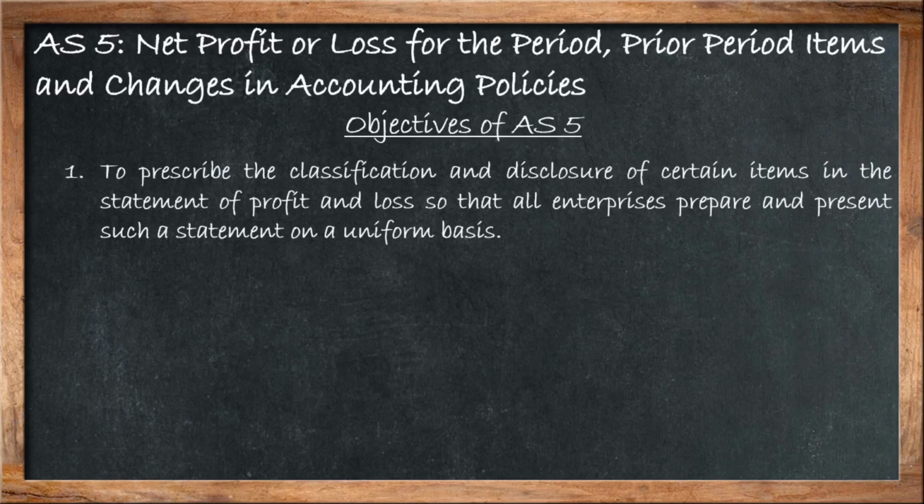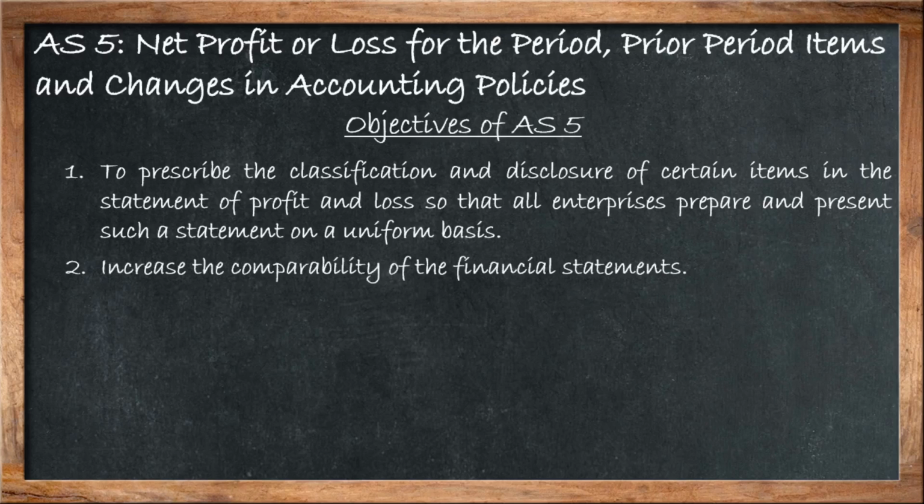The first objective of AS5 is to prescribe the classification and disclosure of certain items in the statement of profit and loss so that all enterprises prepare and present such a statement on a uniform basis. It simply means that the statement prepared by any organization should be uniform and unique for everyone, which will be helpful for each and every organization and auditors.